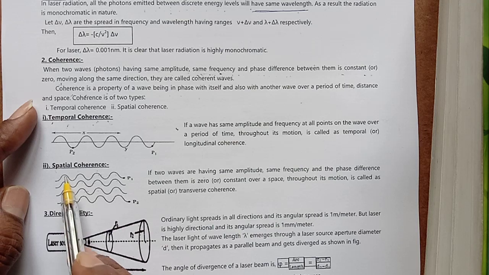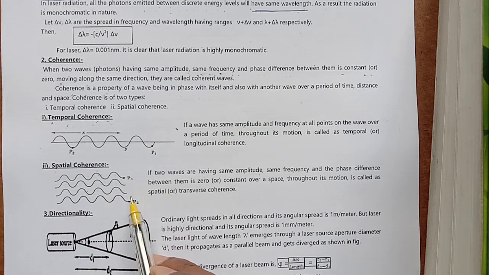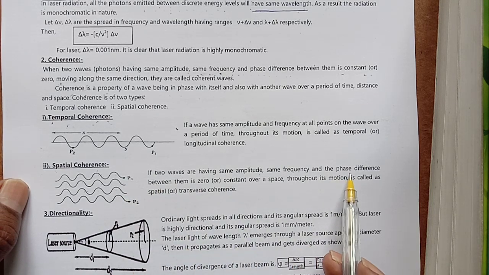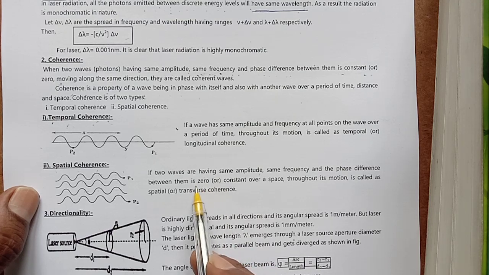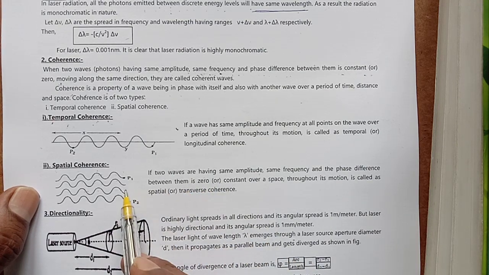Almost same amplitude. All are having same amplitude. You have to see the three-dimensional picture here. And a phase difference of 0. All are being in same line, straight line. All are being in same line, and between them is 0 over the space difference.